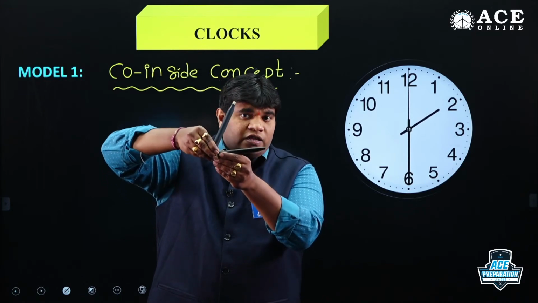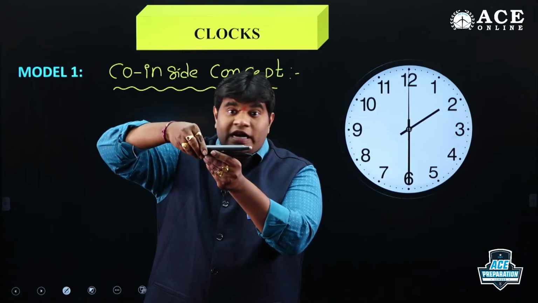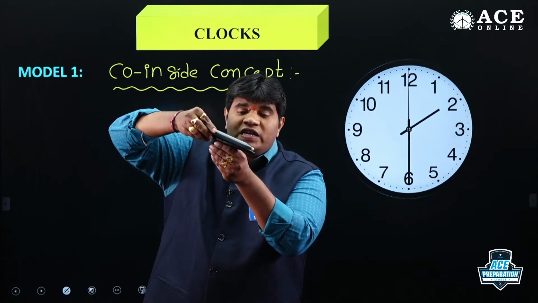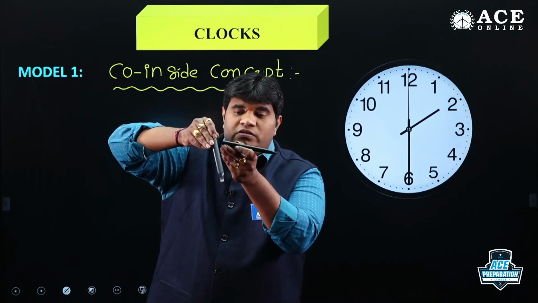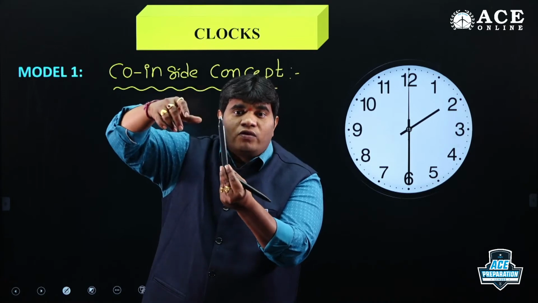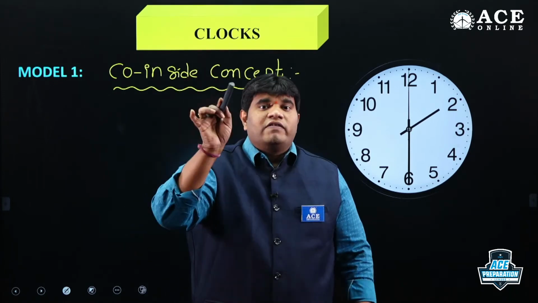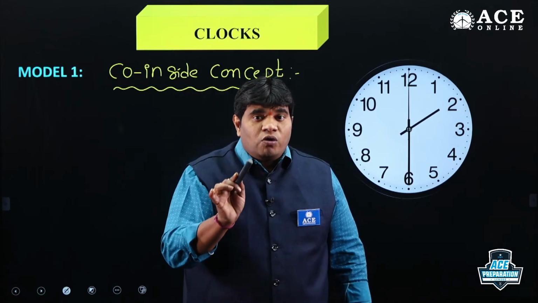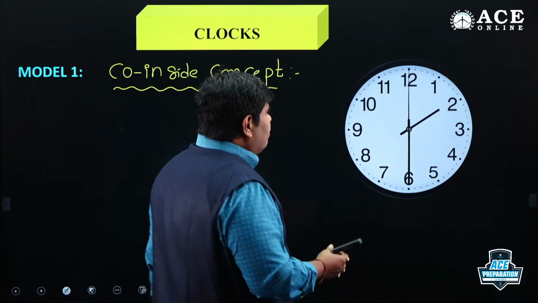At 3:05, there is no coincide. 3:10, no coincide. Approximately, not perfectly, around 3:15 or 3:16, there is a coincide. 3:20, no coincide. 3:30, no coincide. 3:45, no coincide. Until 4 o'clock, there is no coincide. That means in the span of 1 hour, the minute hand and hour hand coincide only one time.